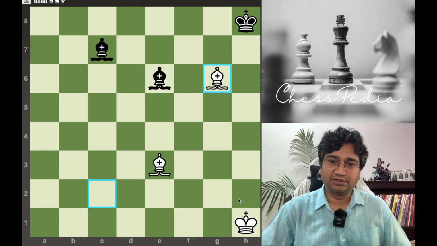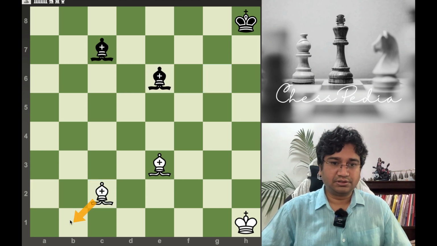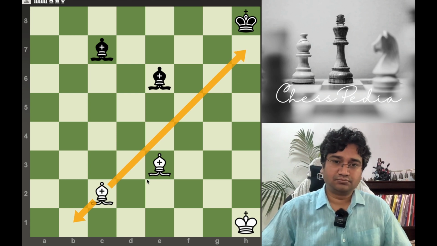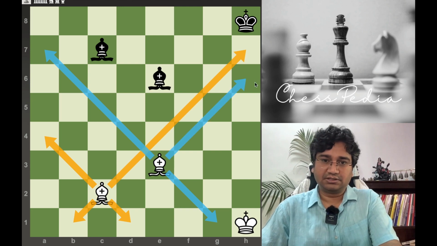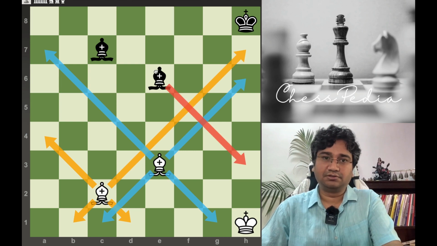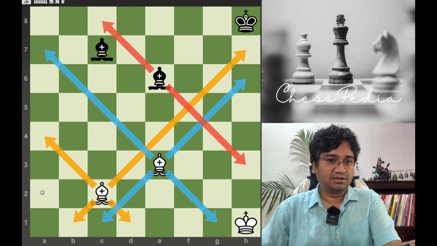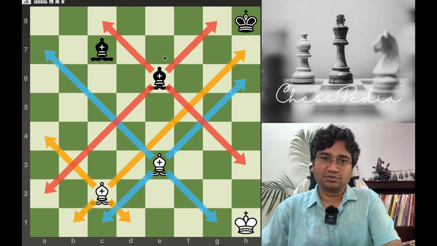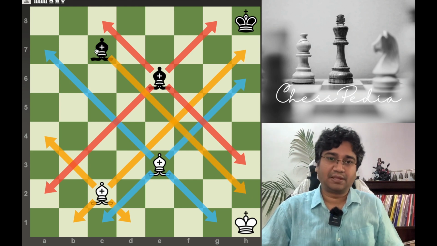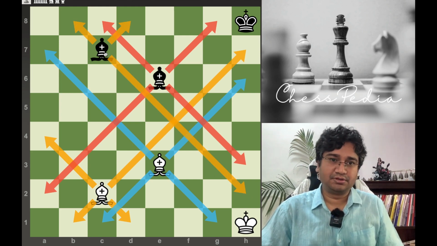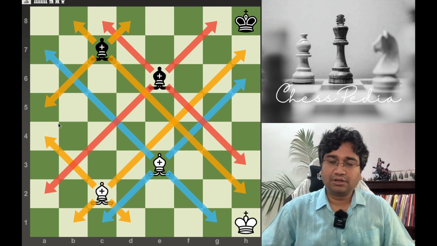We will just draw the moves here of all the bishops. So, here, these are the moves which this bishop can go on. Now, let us draw another color for this bishop, this is one diagonal, this is another diagonal. Now, let us try this one. A light colored bishop can only move on light colored squares, a dark colored bishop can move on dark colored squares. Okay. So, this is how the bishops will move.